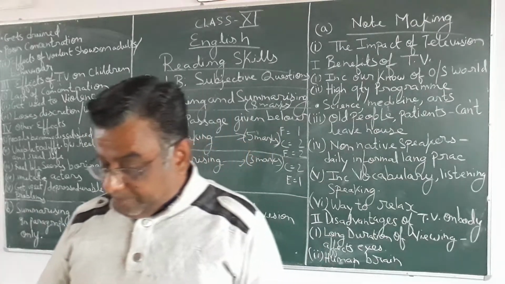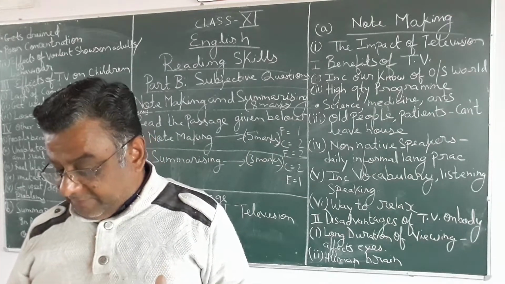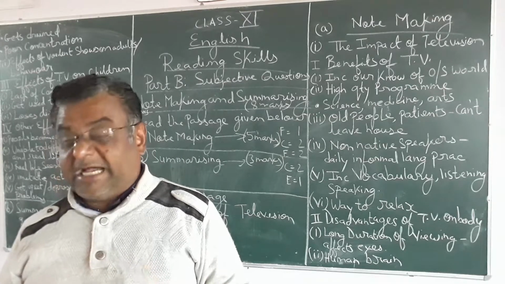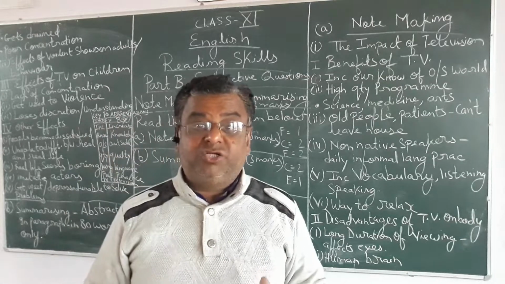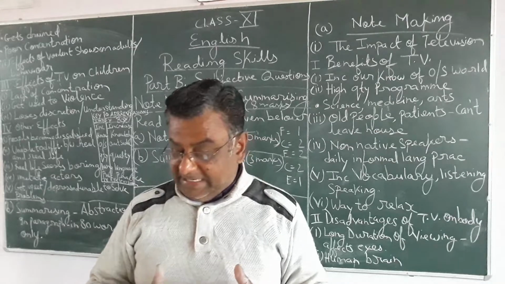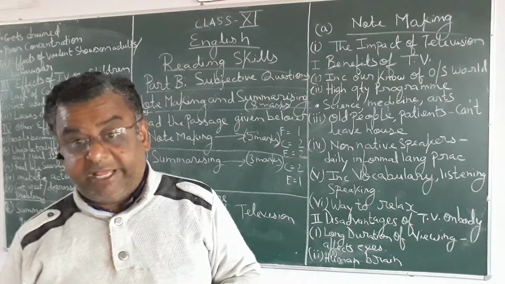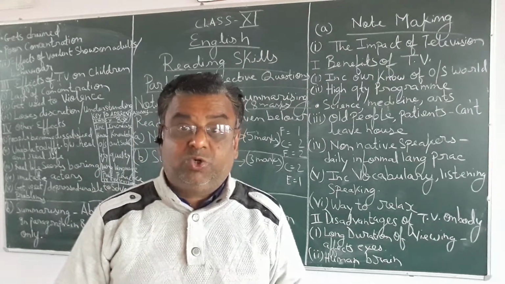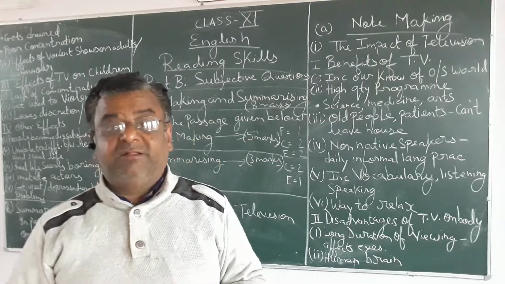Now see, whatever points you are making, these points should be further divided into sections and subsections. As I told you, note making should always be divided into headings and subheadings using abbreviations. Abbreviations means using short forms. You should be using short forms while making the notes.